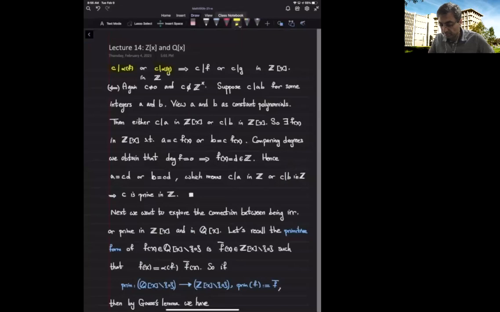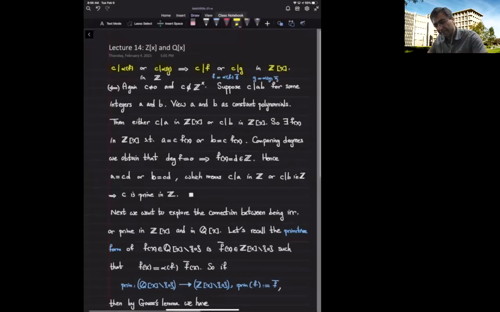Essentially, here we have that the polynomial F is its content times its primitive form, and the primitive form is an integer polynomial. And the same is true for G. So that means that F is divisible by the content of F and so on. So that implies that C divides the polynomial F or C divides the polynomial G in the ring of integer polynomials. And that's exactly what we wanted to show.